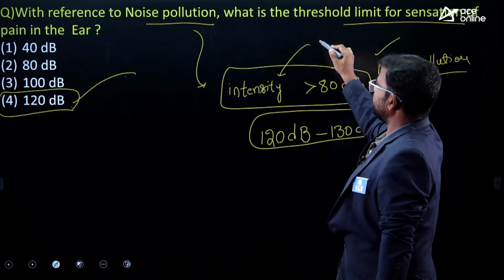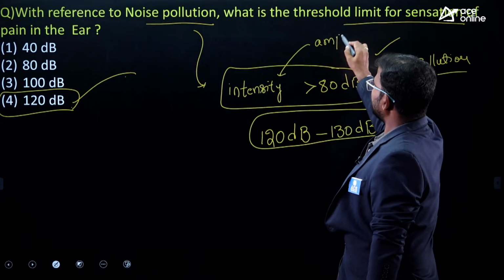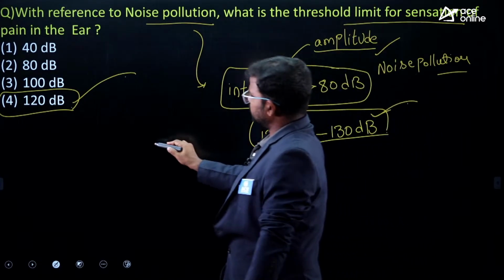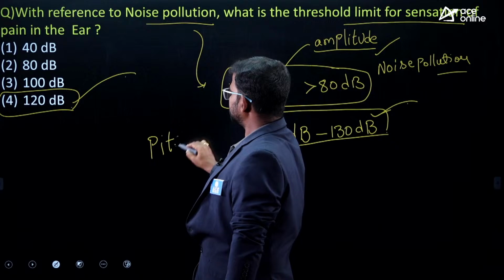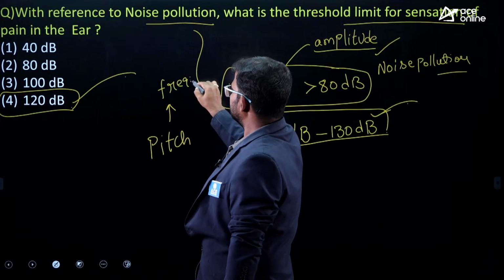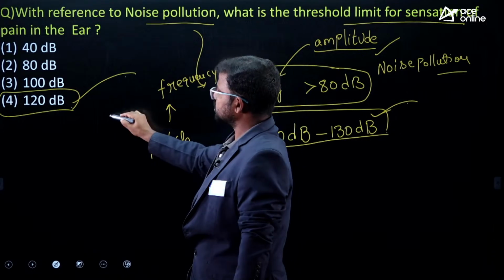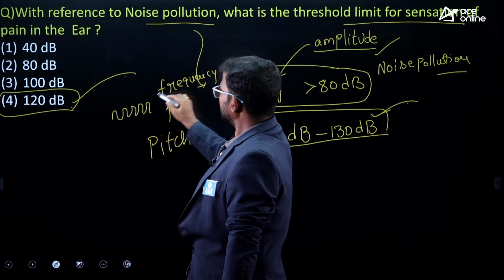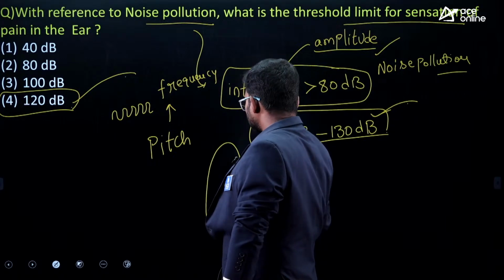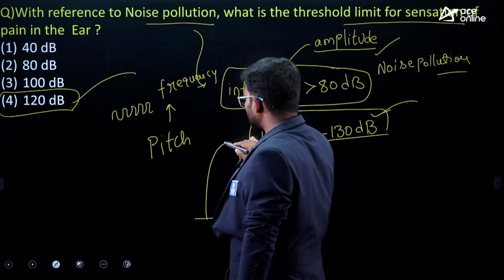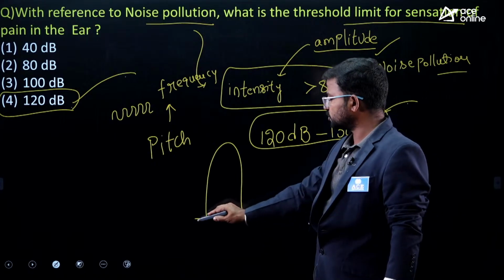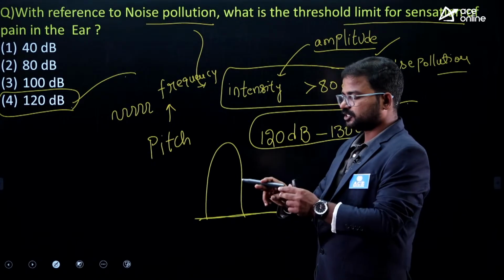Next, intensity of sound depends upon amplitude. Next, pitch. So pitch of the sound depends upon frequency. Frequency means number of waves per second. Next, intensity, or amplitude, means the maximum displacement of a vibrating particle from its mean position. So this is the mean position.